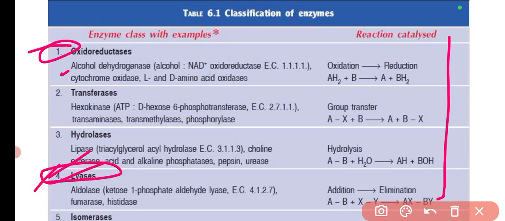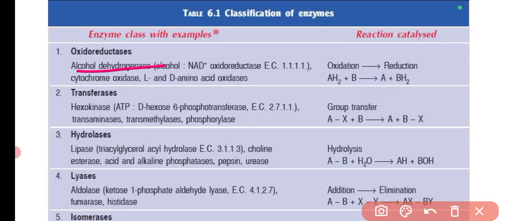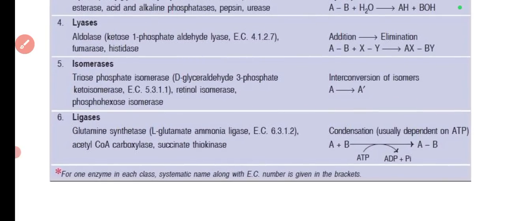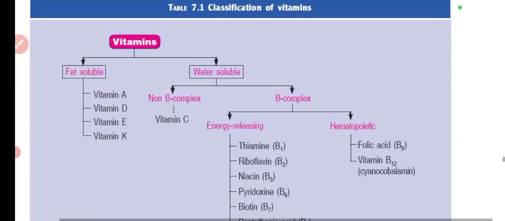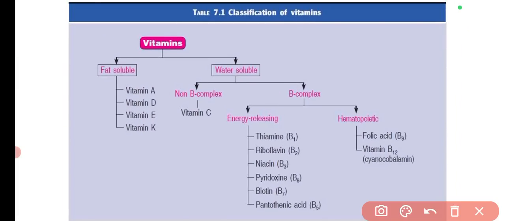The order you need to remember, what type of reaction is catalyzed, and the examples you can remember. So here are 6 classes. You can remember the classes, examples, and also the reaction conditions. Then the next table I have added is for the classification of vitamins. From this you can remember what are fat soluble, what are water soluble, and the names like vitamin B1, B2, B3, B6, B7, B5. Which vitamin is known as B3, which vitamin is known as B7. You can remember these names from this table.